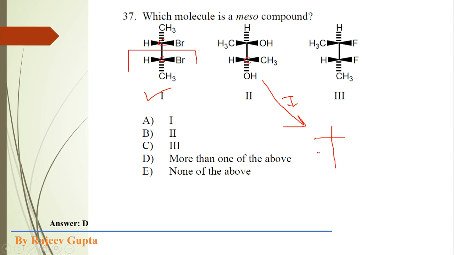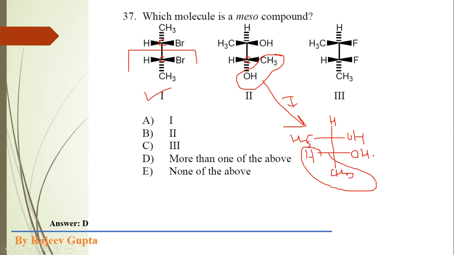Now we get this type of structure: hydrogen, OH group, CH3 group. First interchange these two groups. Here the methyl group comes and over here the hydroxyl group comes. Now interchange these two groups. This is the second interchange.